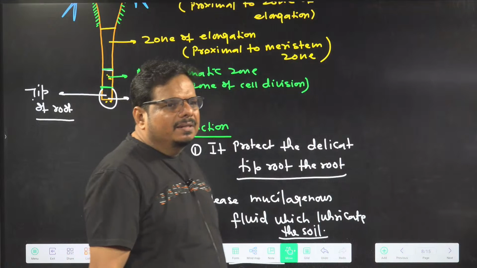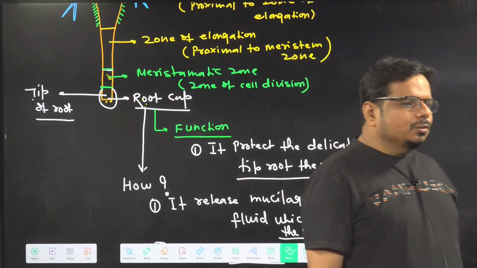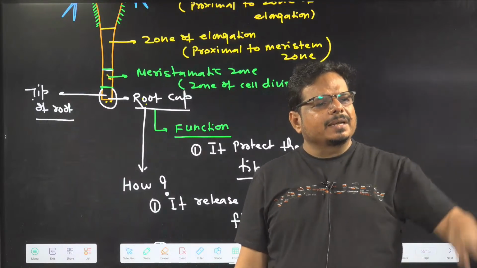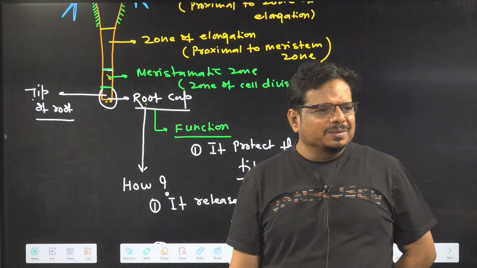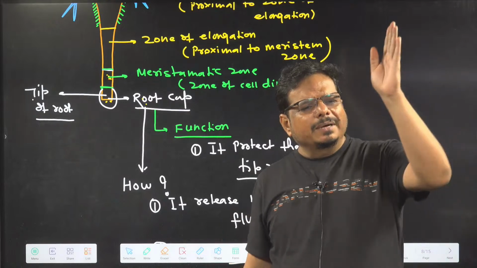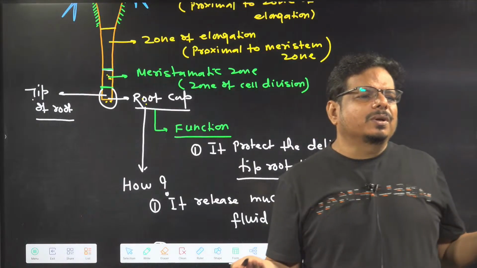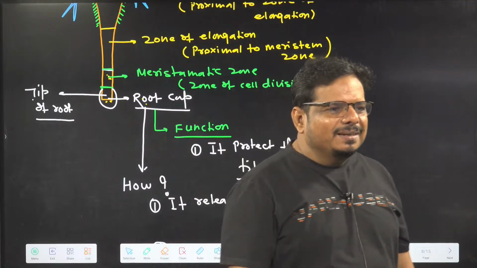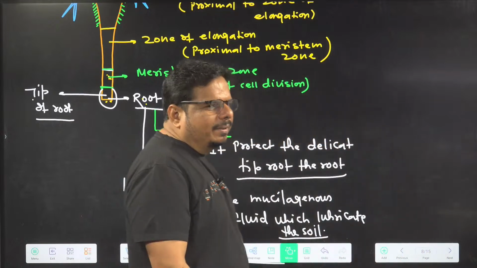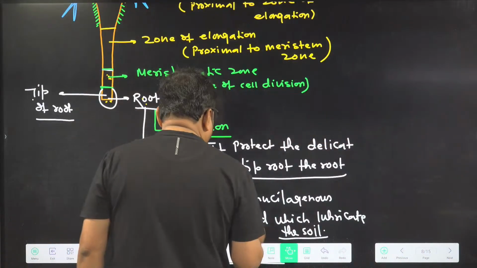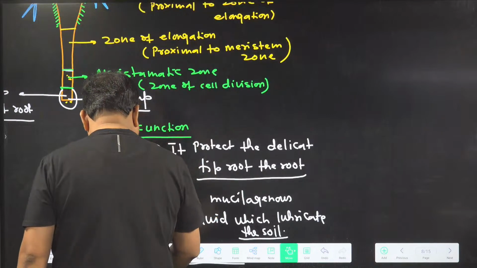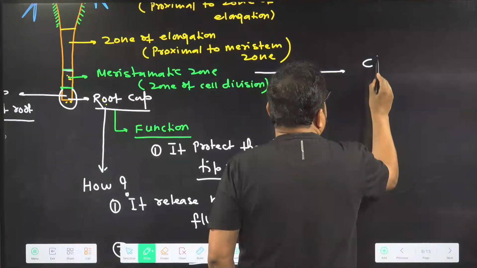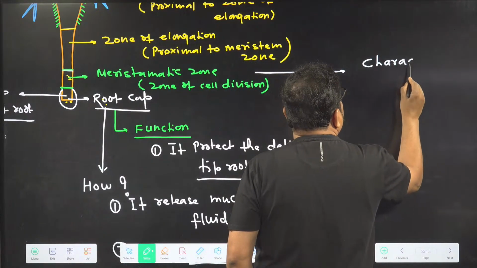Did the picture come or not? So when subterminal is in the option, you choose which one? Subterminal for the meristematic zone. Don't choose terminal. And when subterminal is not in the options, you have to choose only terminal. Is it clear? Now we are moving ahead. So now we are coming to the meristematic zone. I am writing the character of the meristematic zone.